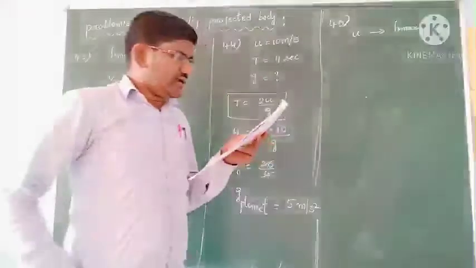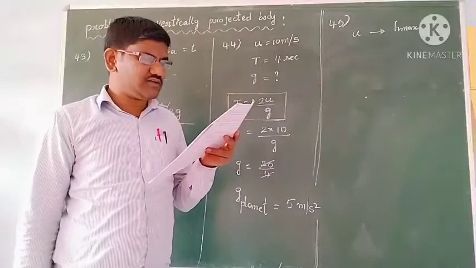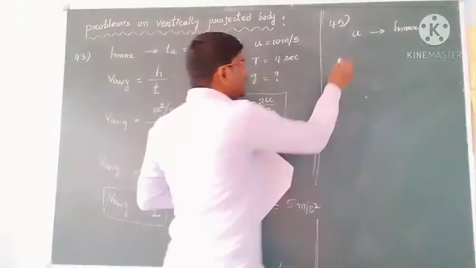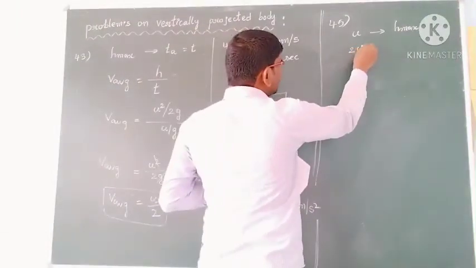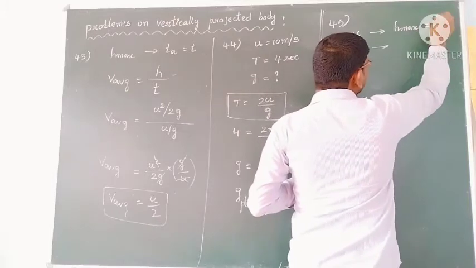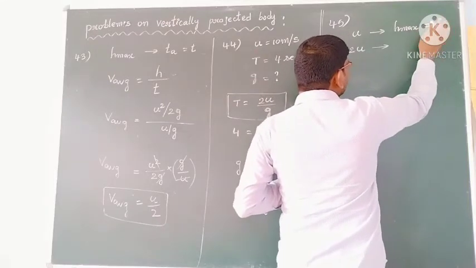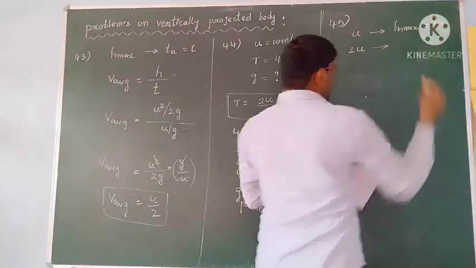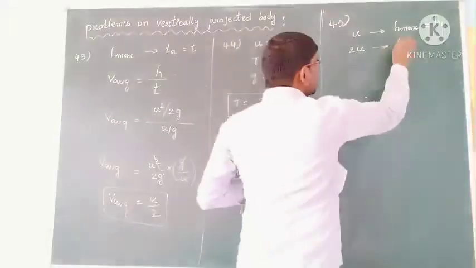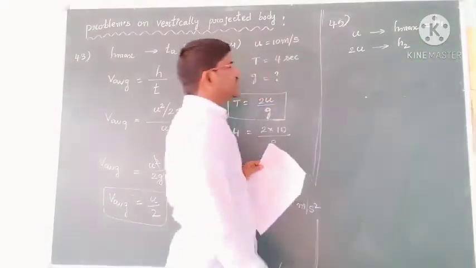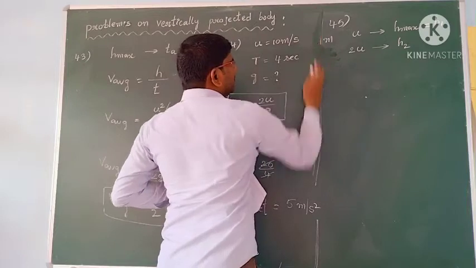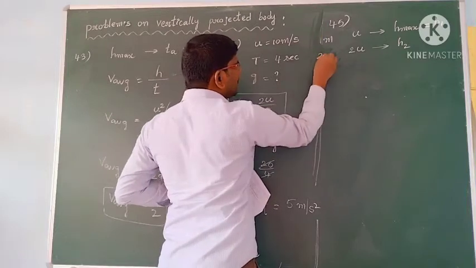Okay, and another body twice the mass of the former is thrown with twice the velocity. So now another object is there, it is thrown with an initial velocity of 2u, it reaches h maximum. The first object reaches the maximum height h1, let it be h1. Then the maximum height reached in the second case. The first object's mass is m, and the second object's mass is given as 2m.